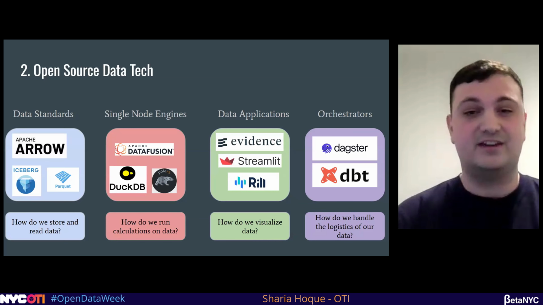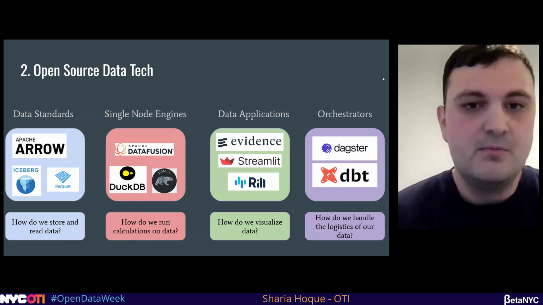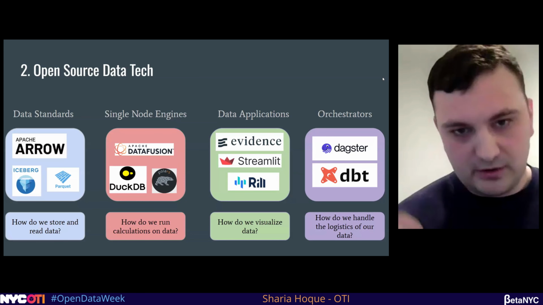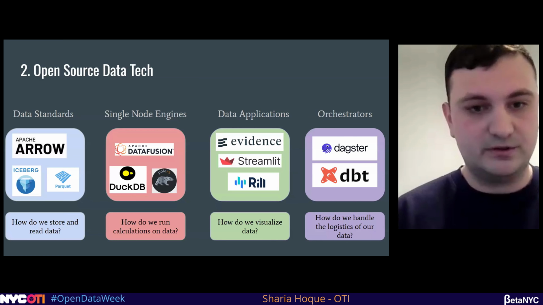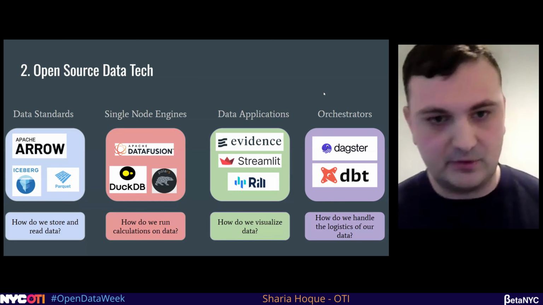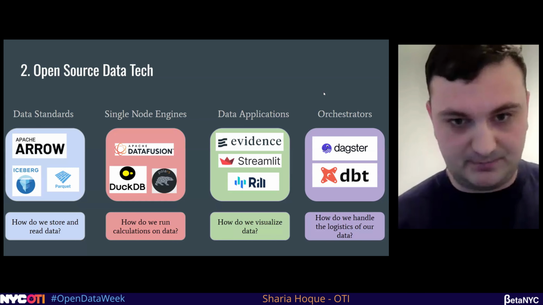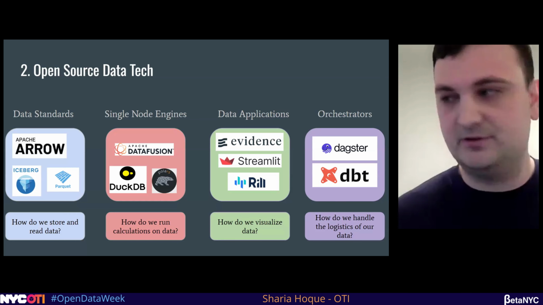Number 2 is where it gets exciting: open source, Arrow-based data tech. And like I said, it doesn't really matter the exact technologies here. Don't focus on them too much. But what they represent is that collectively, they all hit different parts of the process in order to make it possible to conduct a data engineering pipeline. These standards over here give us a standard for data management, for how we store it. It's going to be Parquet on a disk. It's going to be in memory in Arrow. And then eventually, when you get more complicated, Iceberg.